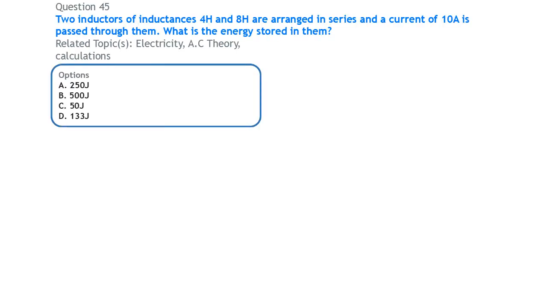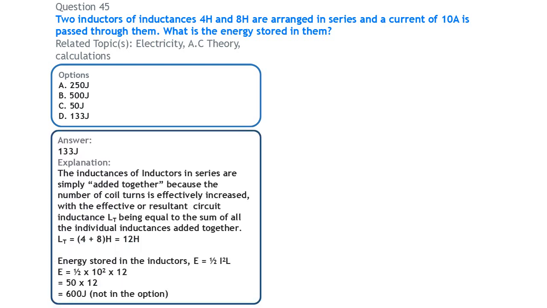Next, two inductors of inductances 4 Henry and 8 Henry are arranged in series, and a current of 10 ampere is passed through them. What is the energy stored in them, that is in the inductors? Alright, first we are going to calculate the total inductance, LT, and that is obtained here because this is for series connection. We simply add this up. 4 plus 8, so that will be 12 Henry.